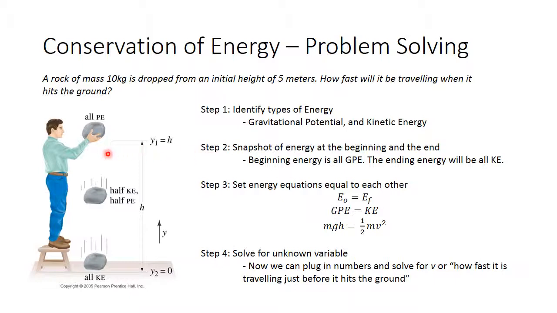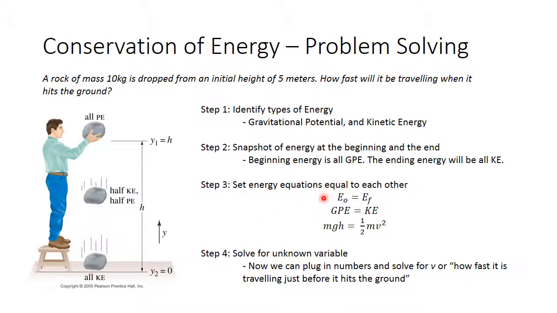So step 2, we want to have a snapshot at the beginning and at the end. The snapshot in the beginning, we see it's all potential energy, and the snapshot at the end, it is all kinetic energy. Remember, we're looking for how fast it'll be traveling when it hits the ground. So we're looking for that final snapshot right before it hits the ground.